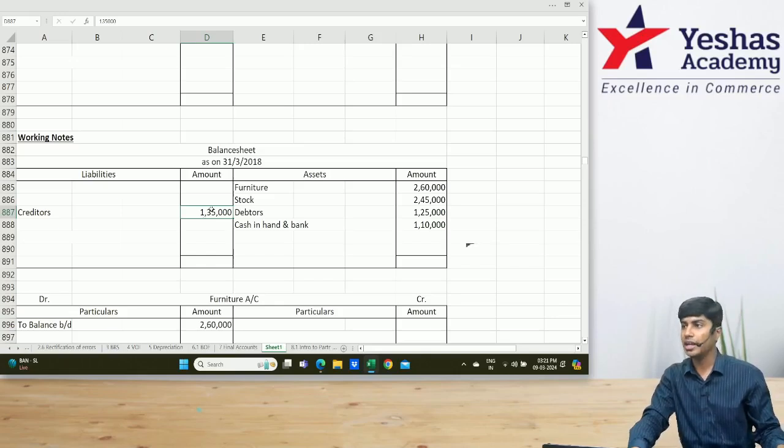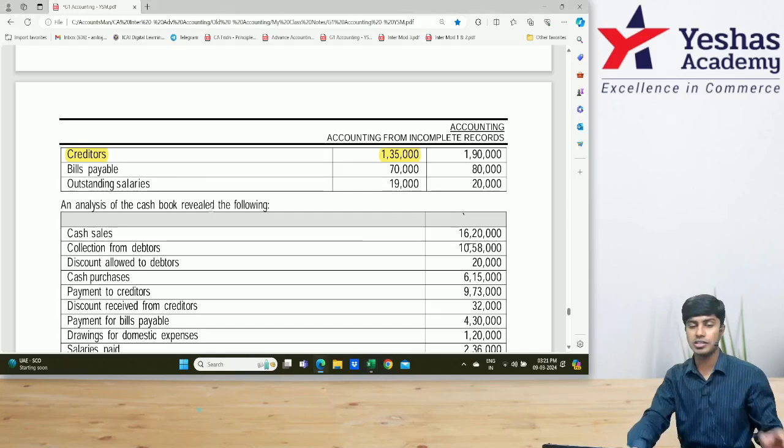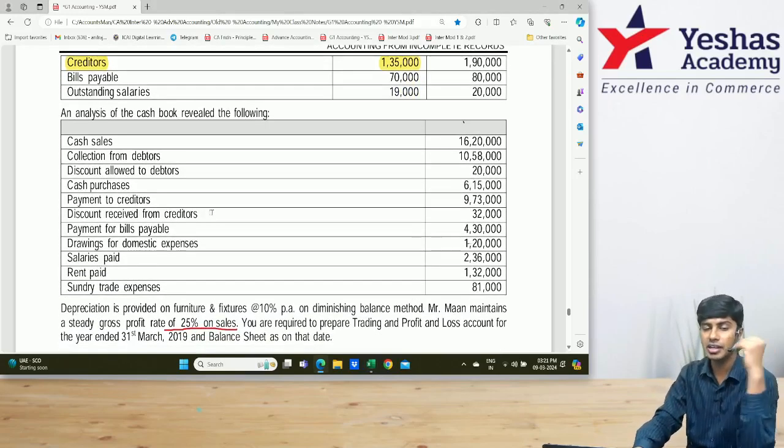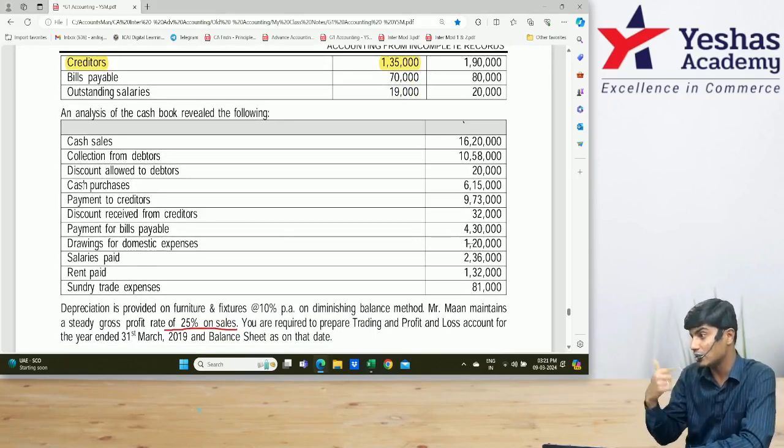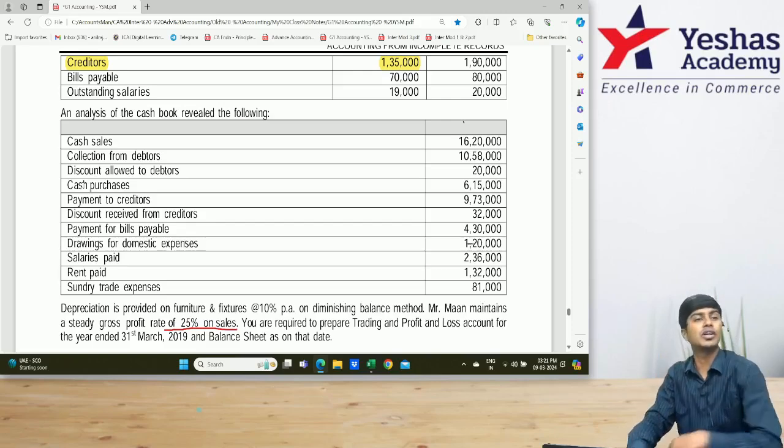Okay. Now I need to open one separate ledger for creditors. You know why? The reason is we don't know how much the purchases are. Where do we usually get to know purchases? By looking at the trial balance. But in the trial balance we may only know cash purchases. We don't know credit purchases. Purchases might have been made both cash as well as credit. Am I right? Yes or no? So we have to figure out our credit purchases.